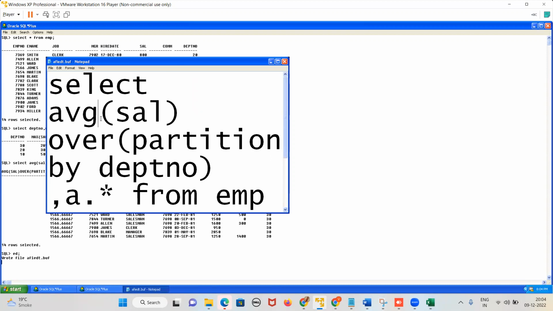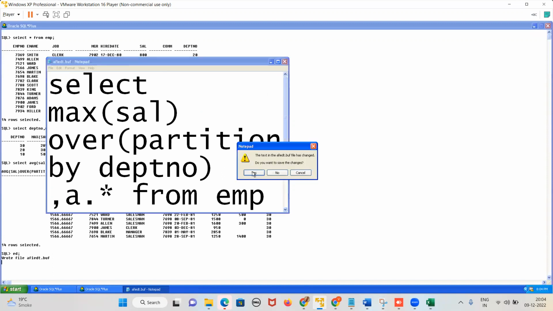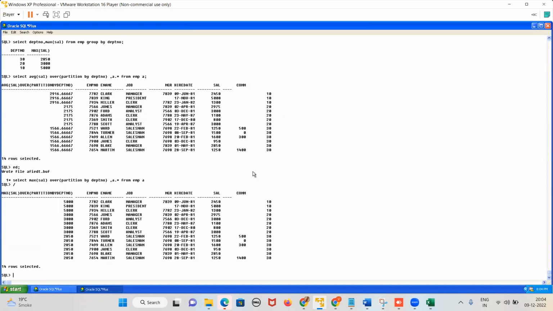If I write here maximum salary, what will happen? Maximum salary for department 10. All these three records are coming. These are the maximum salary. For department 20, all the department 20, what is the maximum salary? For department 30, all the department 30, what is the maximum salary? Right, Dimple? Yes or no? Yes. Yes or no, guys? Yes. So now Monica and all, Rakesh and all, Dimple and all, Nikhil and all. This is partition by.